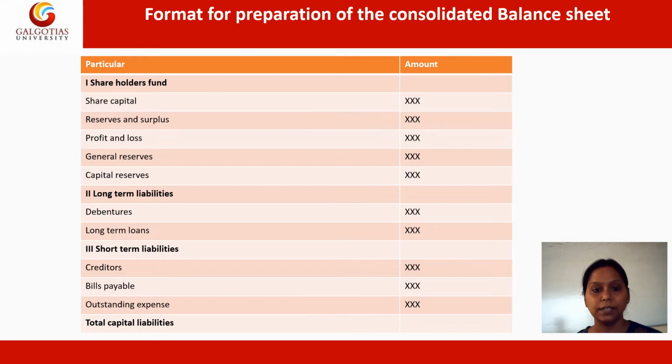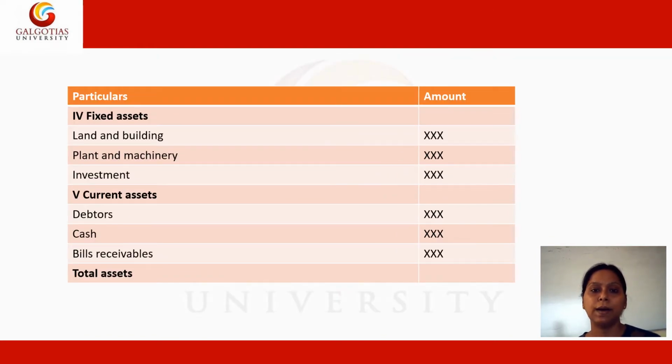So the next head under the consolidated balance sheet is the fixed assets. The assets which the company or the group of companies owns will fall under the head of fixed assets. Within that, the lands, the building, the plant, the machinery and the investment will come under it. Lastly, the current assets.